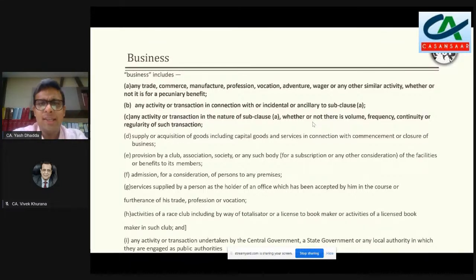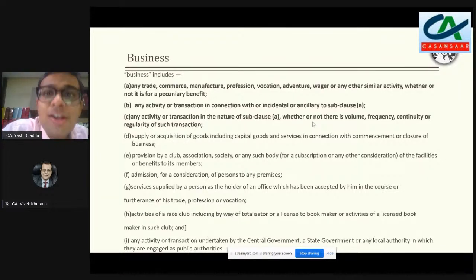And then third, again, somebody might put an argument by saying that okay, you don't go by B, you look at C, where it is written that volume, frequency, continuity, regularity of the transaction is not necessary. But again, before that, what is written is any activity or transaction in the nature of sub-clause A. So the transaction or the nature of that particular transaction has to be in the nature of A.